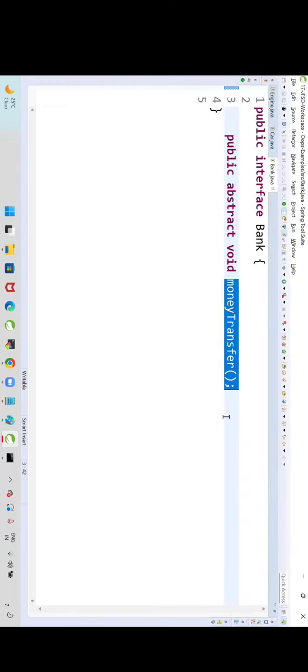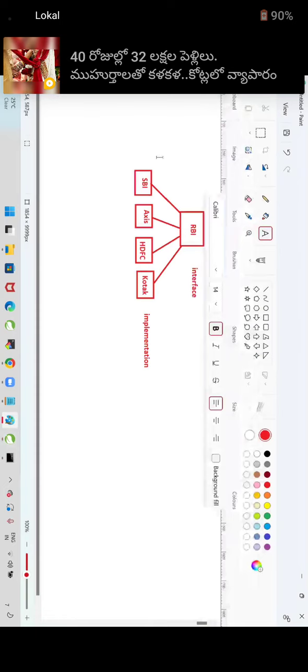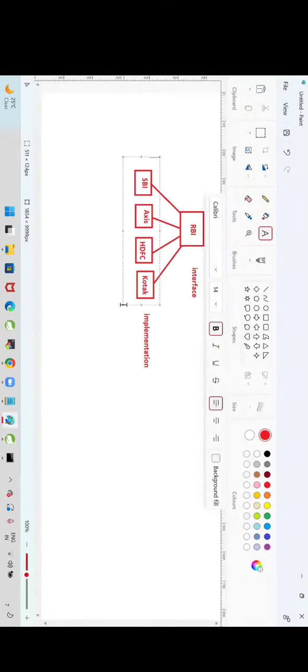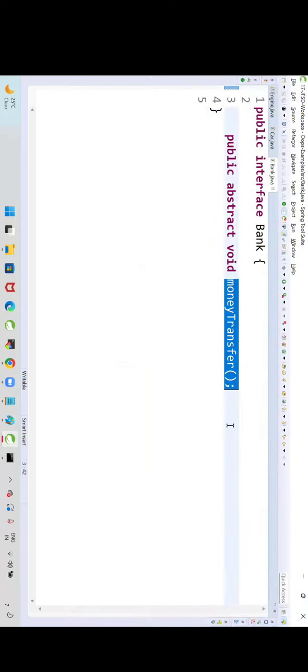Money transfer is one rule. Every bank should support transferring money from one account to another account. Who is deciding that rule? RBI. Who should follow that rule now? All banks should follow. Here, can you see how the money is transferring? Is that logic available? It is providing only useful data. It is hiding unnecessary data.